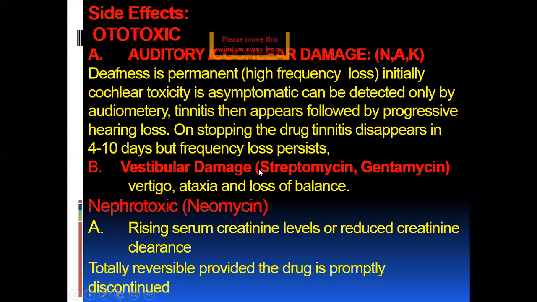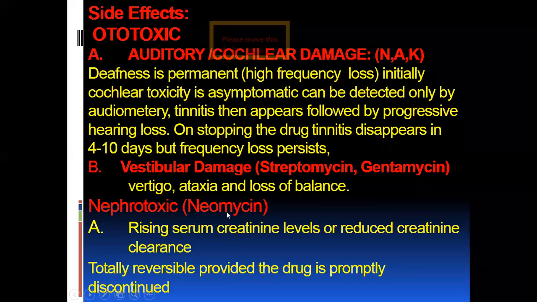Vestibular damage, especially with streptomycin and gentamicin, can be represented by vertigo, ataxia, and loss of balance. If the drug is stopped at this stage, it can pass into a chronic stage, and then partial recovery can occur within 1 to 2 years.